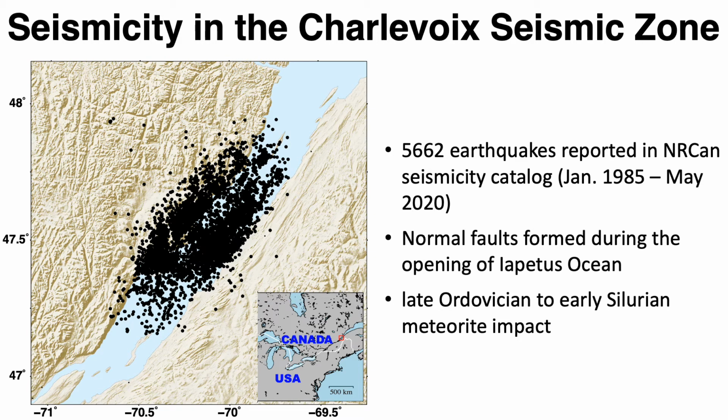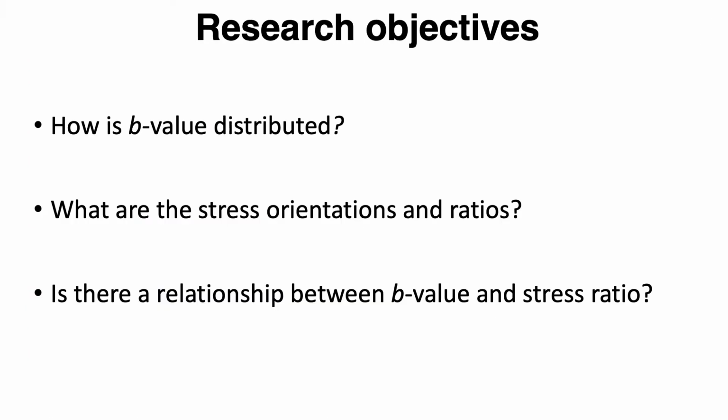A little bit of introduction of our study area. The Charlevoix seismic zone is located in eastern Canada within the St. Lawrence Paleorift system. The pre-existing normal faults are overprinted by a late Ordovician to early Silurian meteorite impact measuring almost 60 km in diameter. About 180 earthquakes are reported every year in the region, and the figure on the left shows the almost 6,000 earthquakes reported in the Charlevoix seismic zone between January of 1985 to May of 2020.